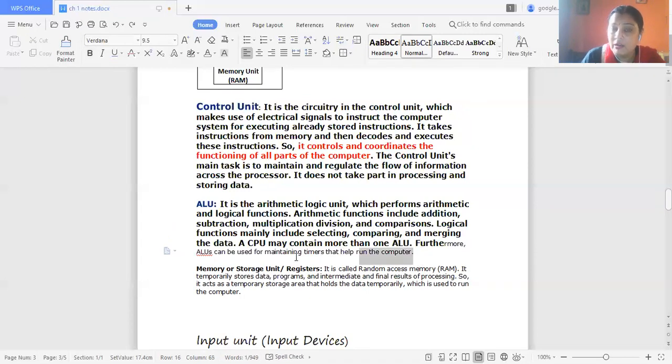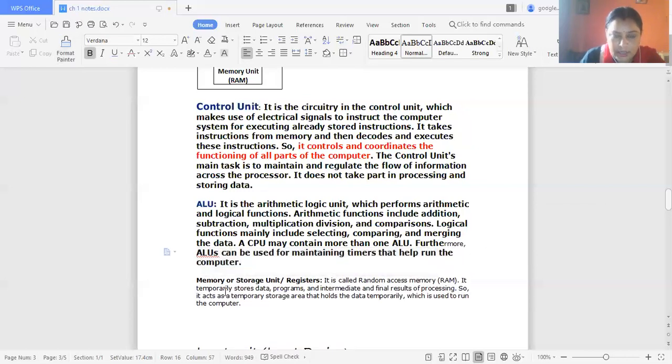The arithmetic operations are plus, minus, multiplication, division, and remainder. The logical operations are the relational or comparison operators, and the logical operations such as AND, OR, and NOT. So the arithmetic and logic unit performs the arithmetic and logical operations of a computer system.